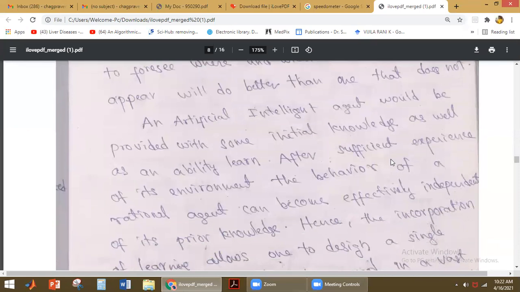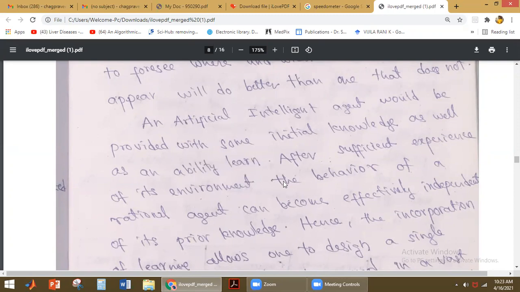Okay. Now, an artificial intelligent agent would be provided with some initial knowledge as well as the ability to learn. Okay, so that is the prior knowledge, and it is also given the ability to learn. This ability to learn is very important here.